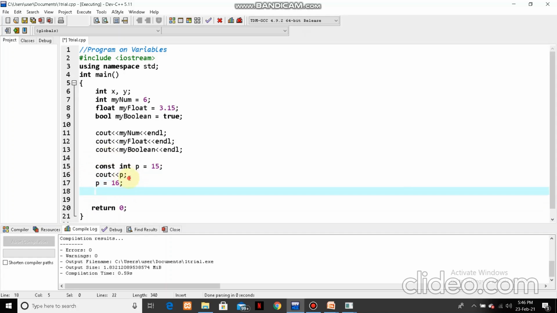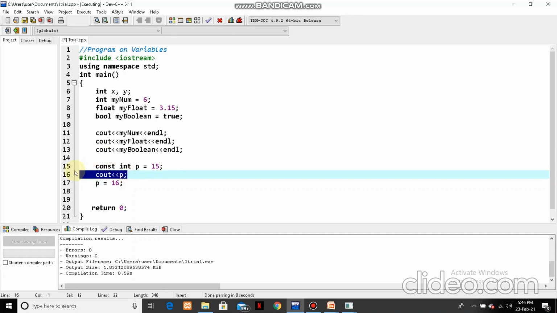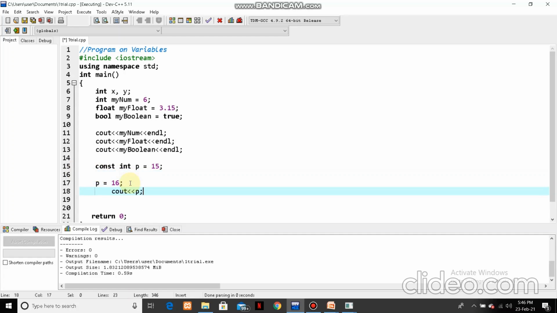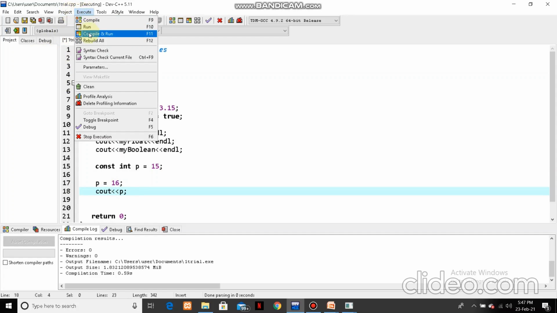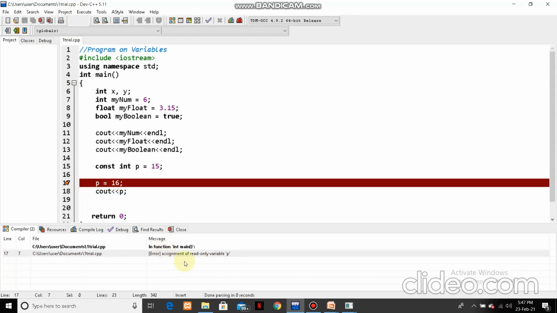What will be our output then? Just do it for your understanding. See what it is showing us: assignment of read-only variable. So yeah, a constant variable is for read-only purposes. It is unchangeable and it cannot be modified.